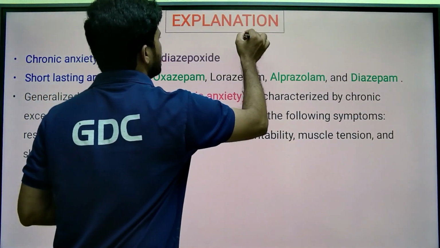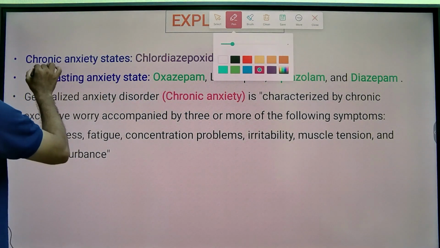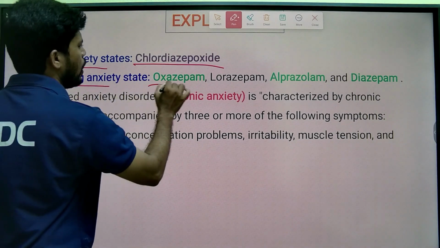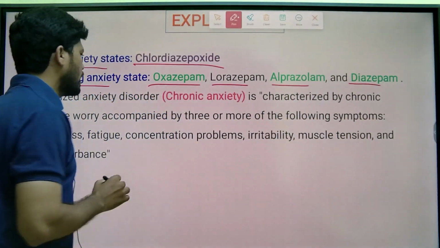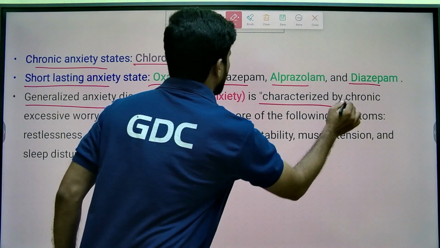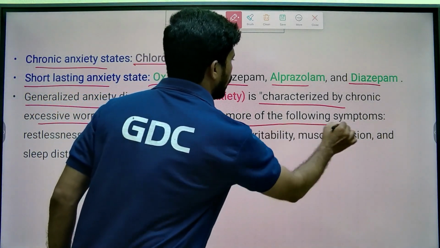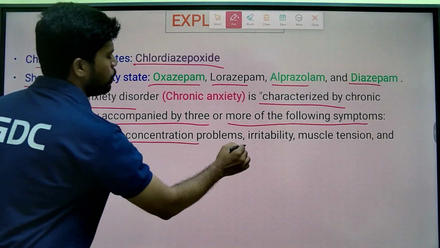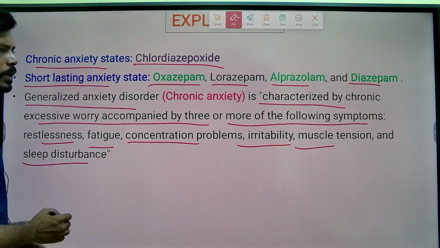So let's check the explanation for more clear information. For chronic anxiety state, chlordiazepoxide is the drug of choice. For short anxiety: oxazepam, lorazepam, alprazolam, diazepam. Generalized anxiety disorder, GAD, is characterized by chronic excessive worry accompanied by three or more of the following symptoms: restlessness, fatigue, concentration problems, irritability, muscle tension, and sleep disturbances.